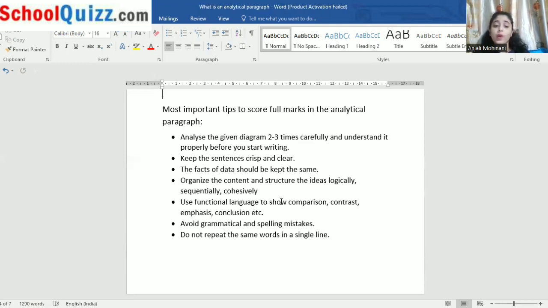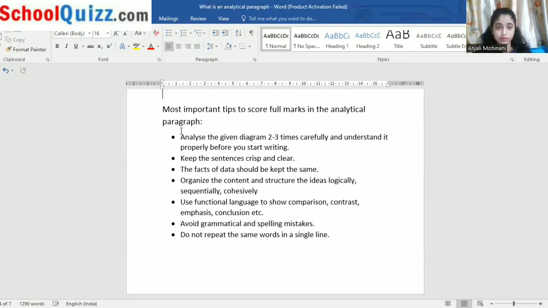Most important point: avoid grammatical and spelling mistakes. You cannot make mistakes in this, otherwise you will lose half or 1 mark. Do not repeat the same words in a single line. Just remember, you can write only 4 to 5 words in a single line, not more than that, and in that you should not repeat the same words. Like if you have written 'between' at first, and you write 'between' again in the end, you are making two sentences with the same word, so it will not look good. Suppose you write the name Ram, and secondly you include Ram again. That will not be fair, so you should not repeat words in a single line.